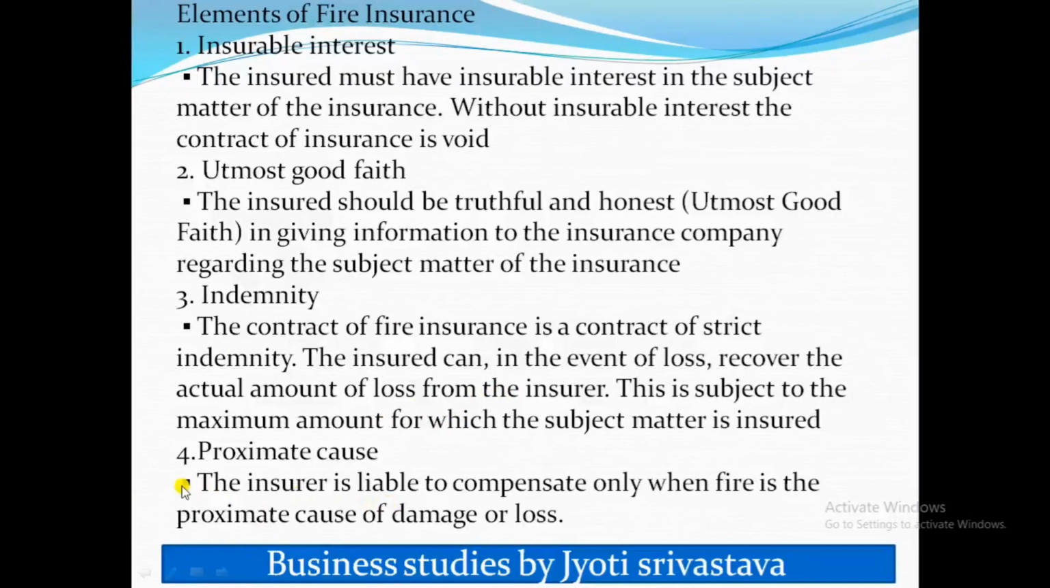Then proximate cause, because this is fire insurance, so the exact cause should be fire only, and if the damage is through any other cause, it should not be considered. So the insurer is liable to compensate only when fire is the proximate or the exact cause of the damage or loss. So student, this is all about the general insurance, that is fire insurance and marine insurance we have talked about, and I hope I made it clear to you all.